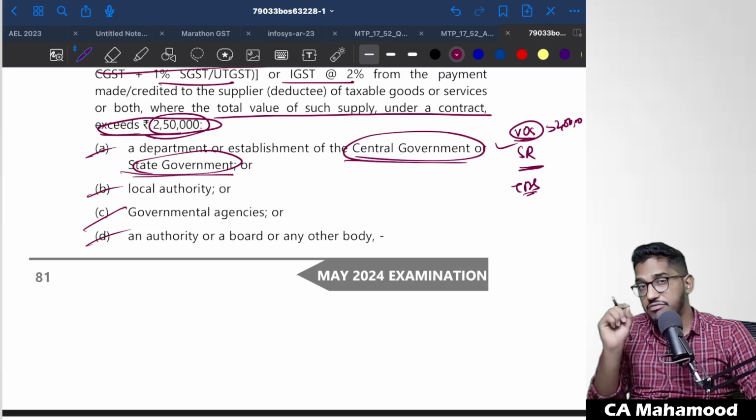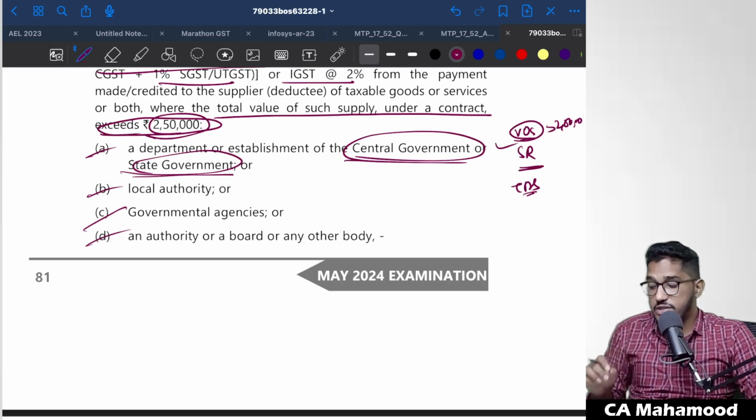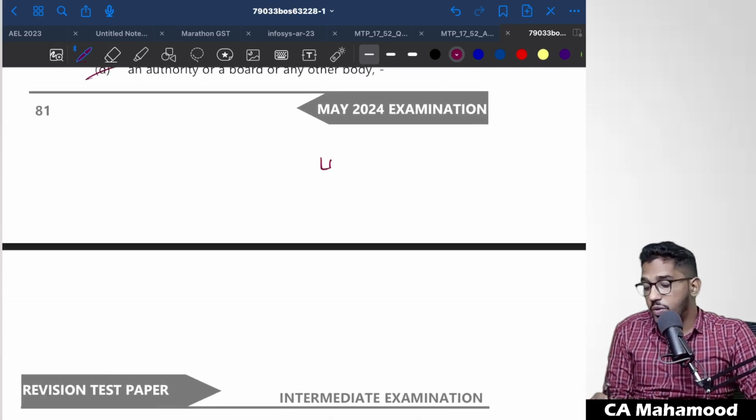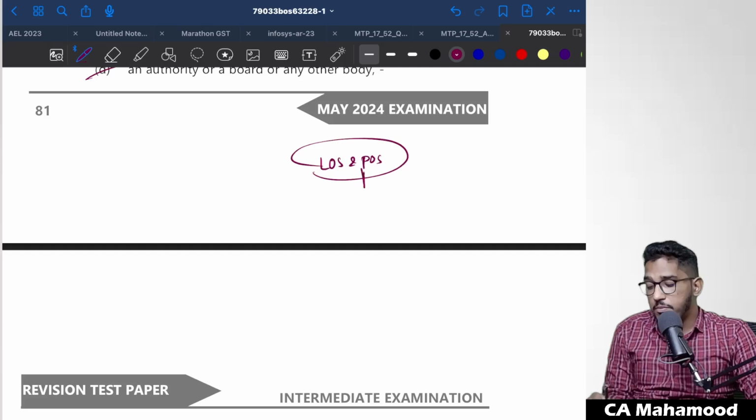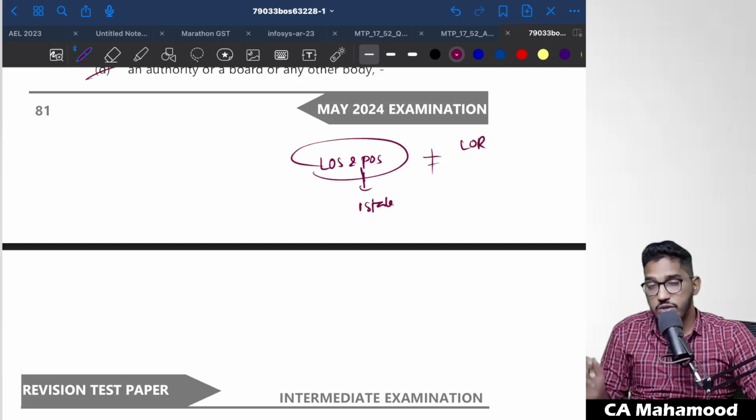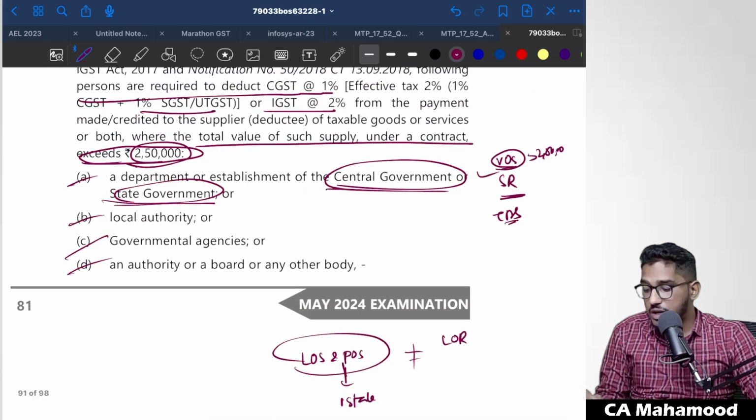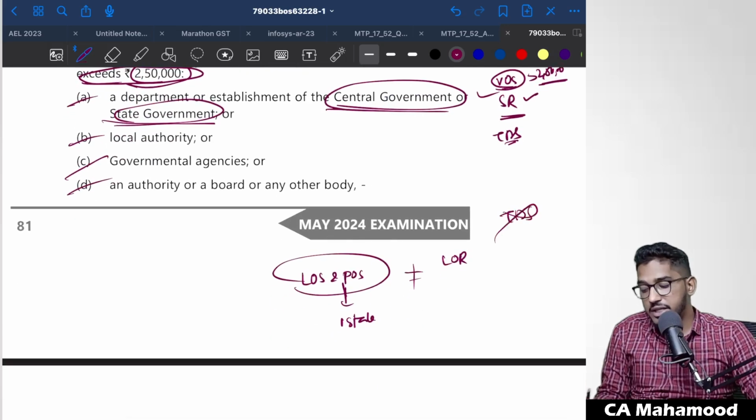But here you have to pay one more attention. When we discussed the TDS concept, I told you one specific case where the location of the supplier and the place of supply both fall in one state, which is different from the location of the recipient, which is different from the state of registration of the recipient. In that case, even though the above conditions are fulfilled, even though the recipient falls under the specified recipients category, even though the value of supply under contract is more than 2,50,000, still TDS will not be deducted.